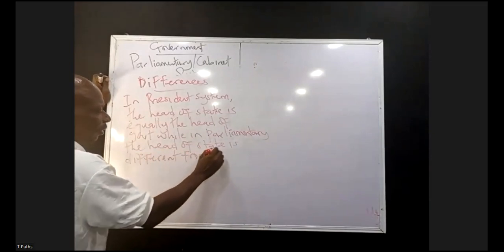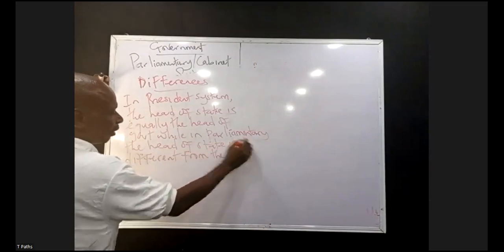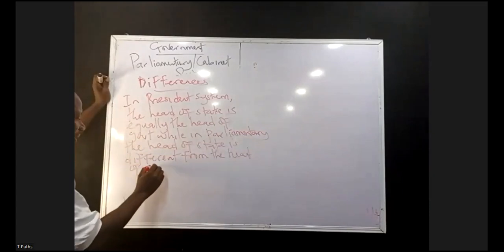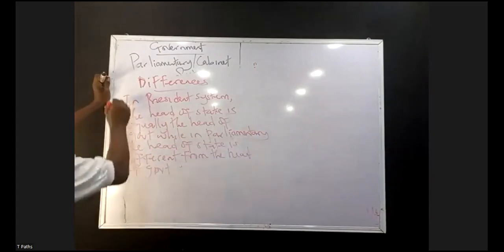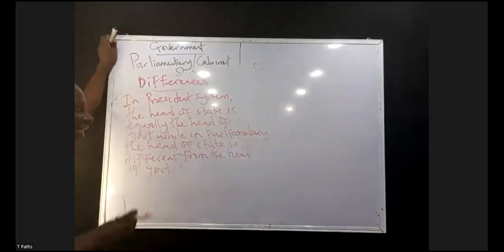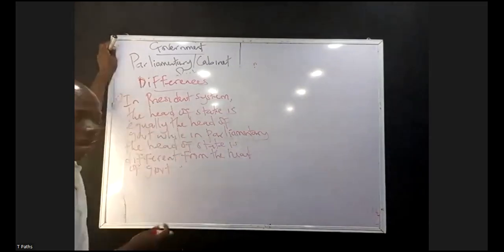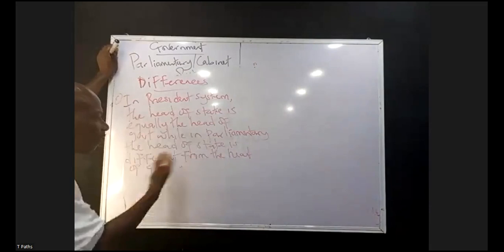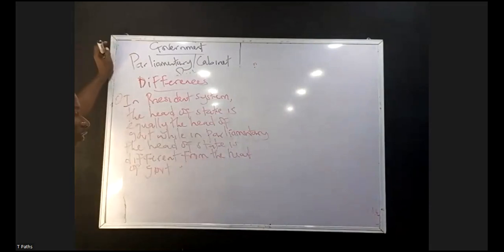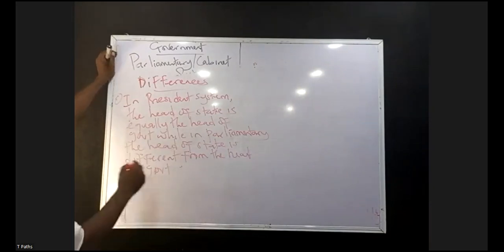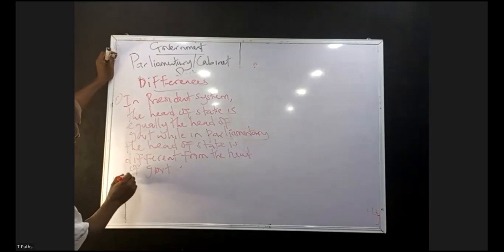You can see that in presidential system of government, the head of state is equally the head of government. Why in parliamentary, the head of state is distinct from the head of government. The head of state in the parliament is what? Ceremonial president. Why the head of government is what? Prime minister.